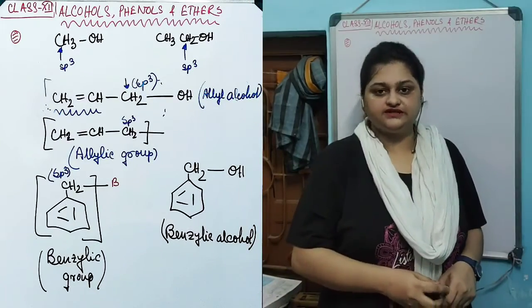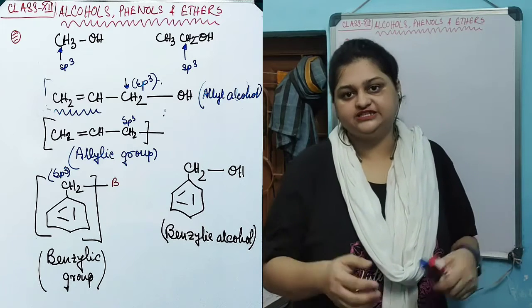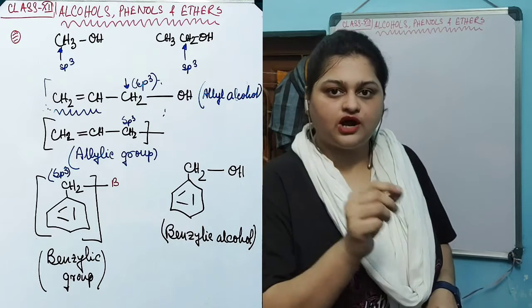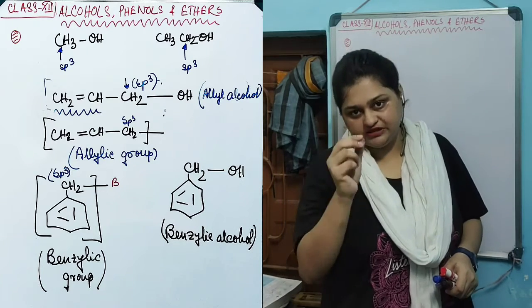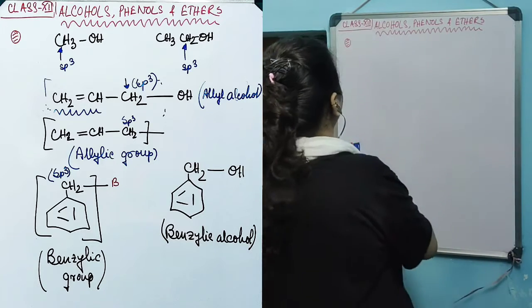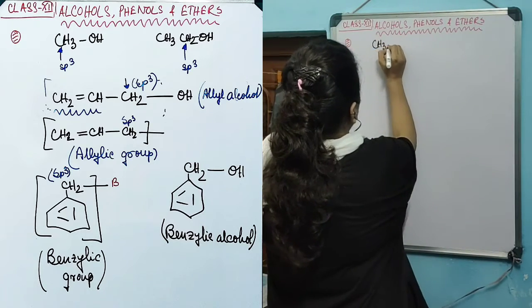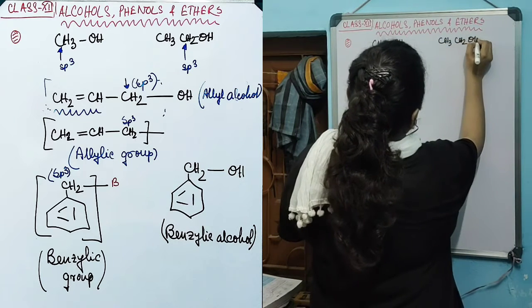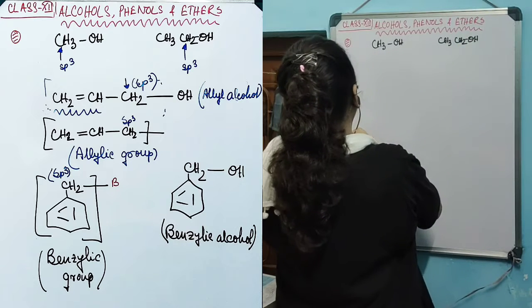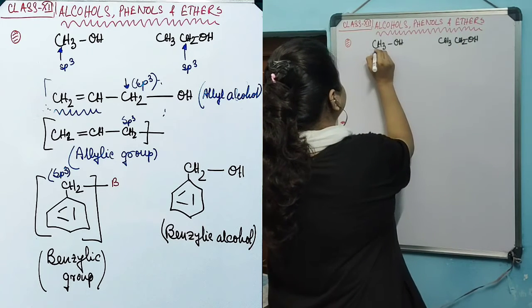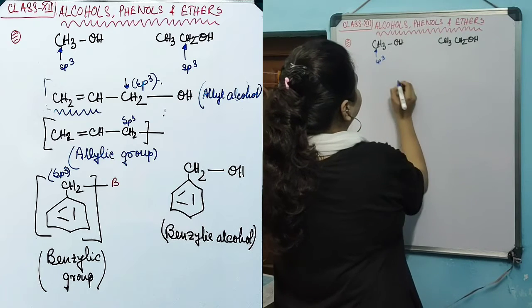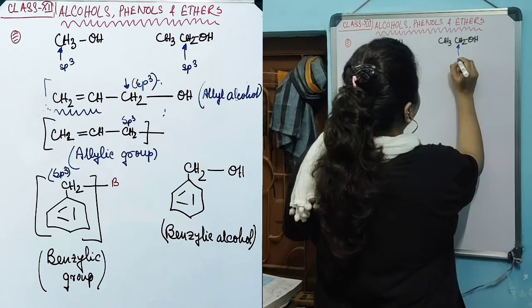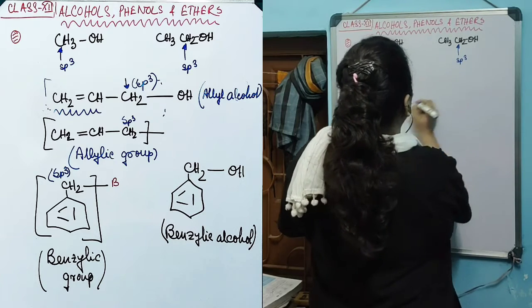Apart from the previous examples and classification, alcohol is also classified on the basis of the attachment of the hydroxyl group on an sp2 carbon or an sp3 carbon, like in the example of CH3OH and CH3CH2OH. The hydroxyl group is attached with this carbon which is sp3 in nature, and in this one the hydroxyl group is attached with this carbon which is also sp3 in nature.